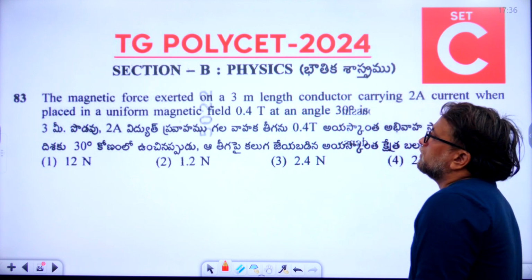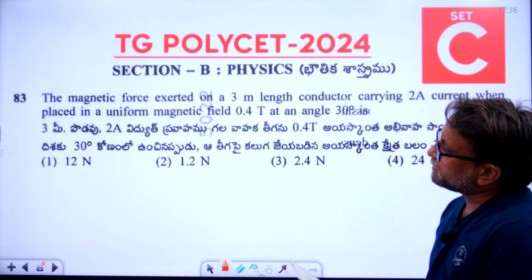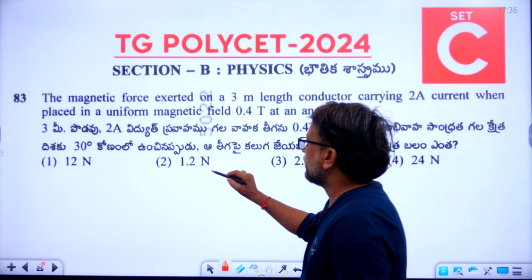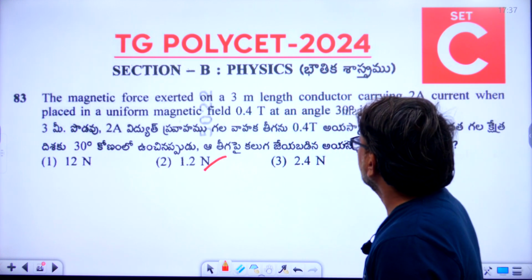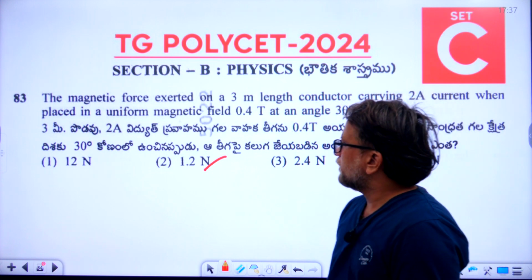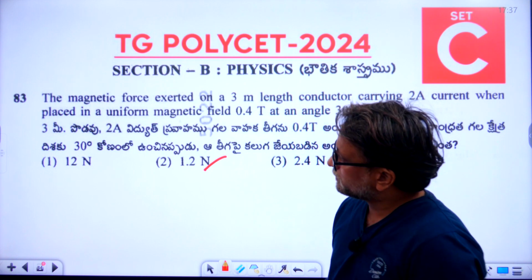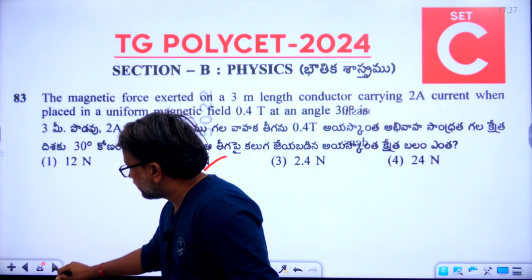So you can read it out, and we can go directly with the answer. 83, the right answer is 1.2. Okay, is it clear? Second option is the right answer for 83 question. So now let's go to the 84th question.